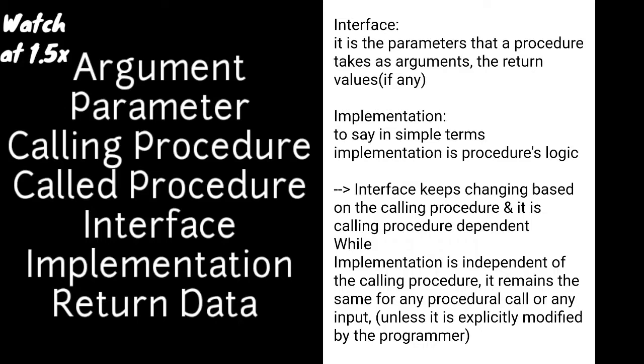Although there is a very slight difference between parameters and arguments, that should be, I guess, discussed later as it might confuse the whole concept now. Now let's assume parameters and arguments are one and the same thing. The coffee beans and milk or water are the arguments that the procedure takes. We, the users, send coffee beans and milk or water to the coffee machine procedure as parameters. The coffee machine procedure takes these things as arguments. So coffee beans and milk or water that the coffee machine procedure takes are known as arguments.